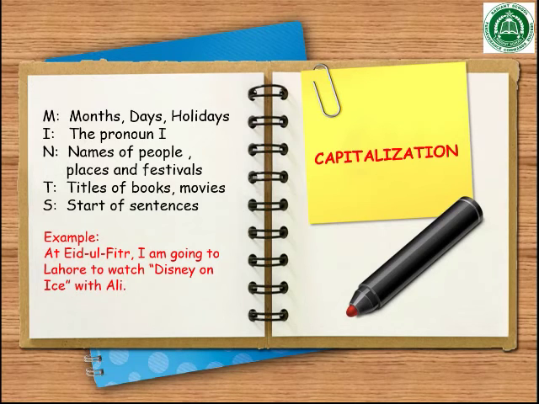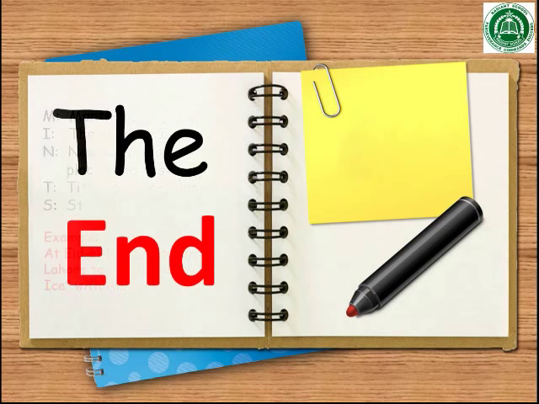For example, at Eid al-Fitr, I am going to Lahore to watch Disney on Ice with Ali. In this example, A is capital as it is the start of the sentence. Eid al-Fitr is the name of the festival. I is a pronoun. Lahore is the name of the place. Disney on Ice is the name of the movie. And Ali is the name of the person. All these are written in capital letters. These all are the punctuations.